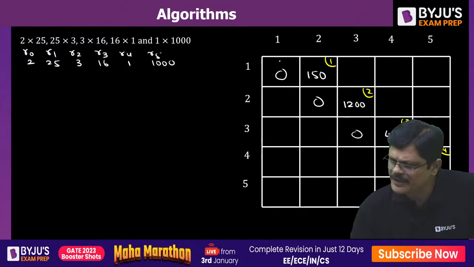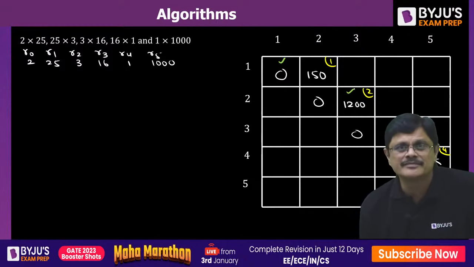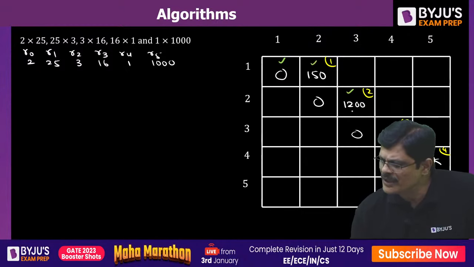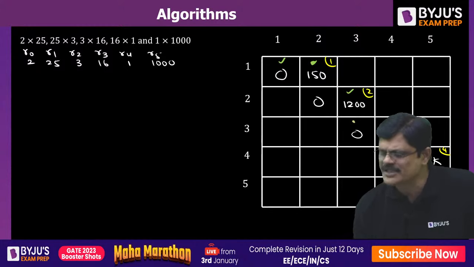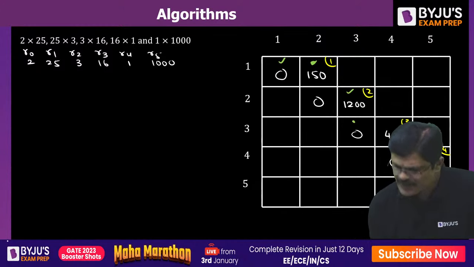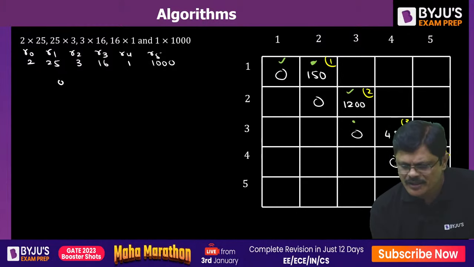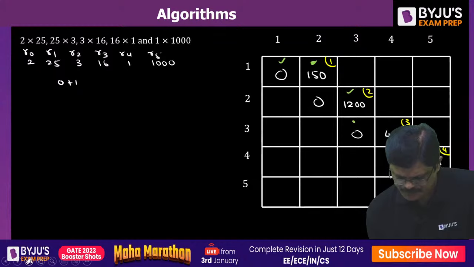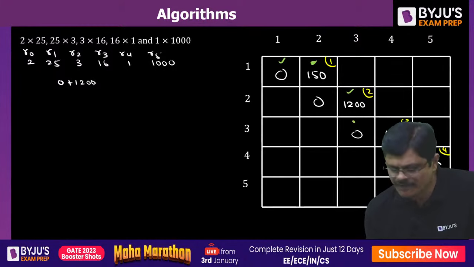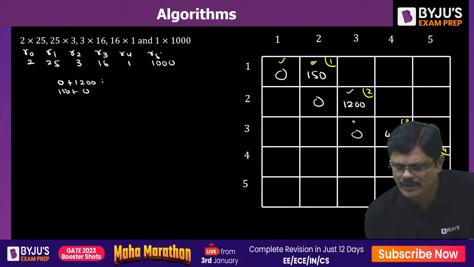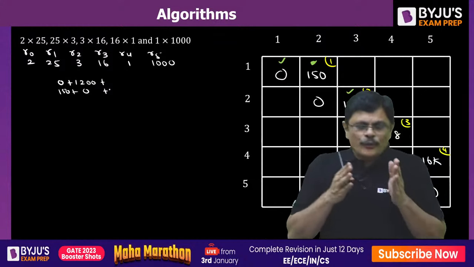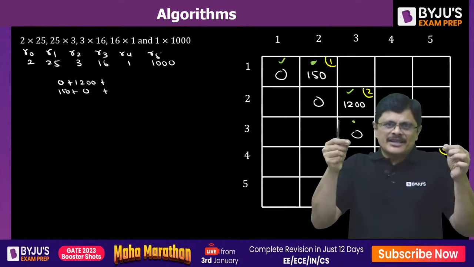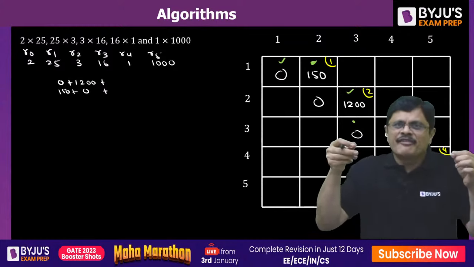See this particular green one. This one plus this one, or this one plus this one. These two are fixed here. That is 0 plus 1200. And the other one is 150 plus 0. Now in this case, we take 1 and 4 fixed, that is R0 and R3 fixed.